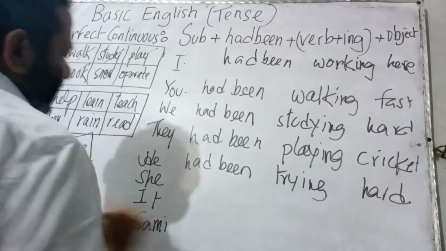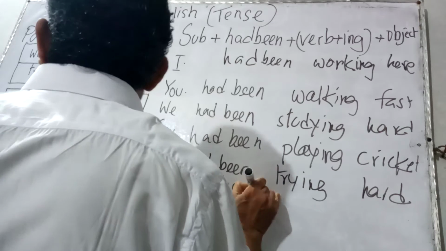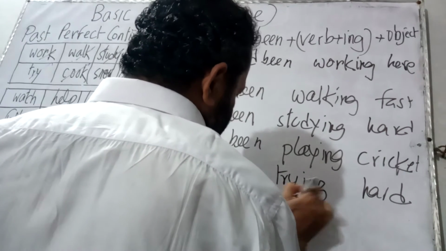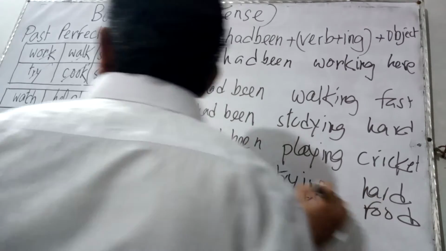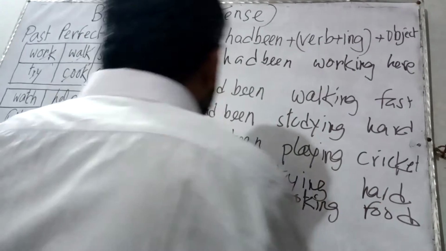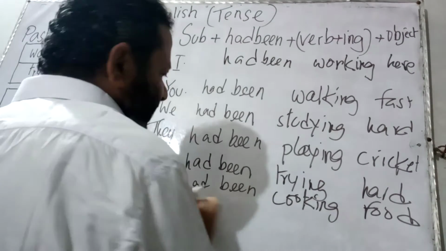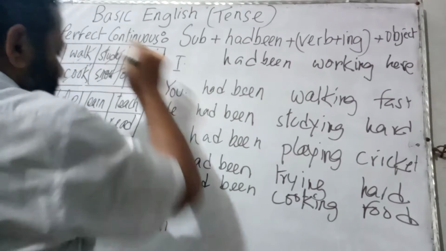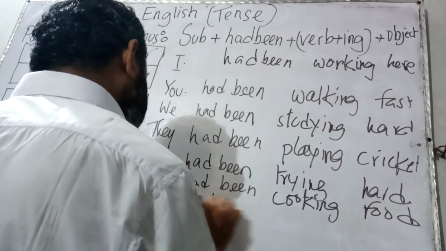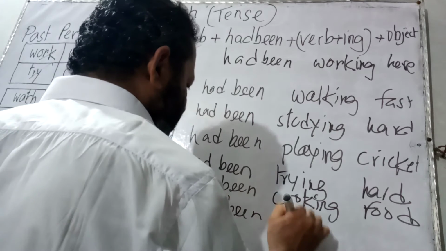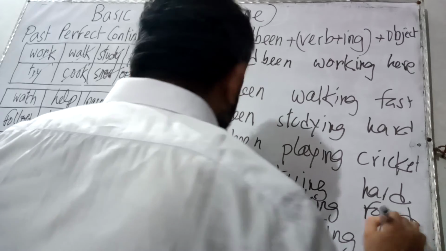Now let us consider the verb cook. Then it would be she had been cooking. She had been cooking food. The subject she has taken had been out of the structure. She had been cooking food. If the verb is snow, it had been snowing. It had been snowing there.